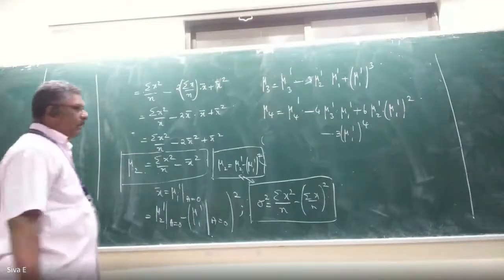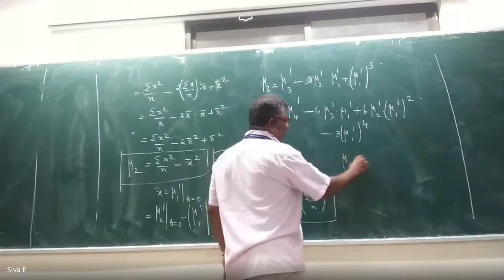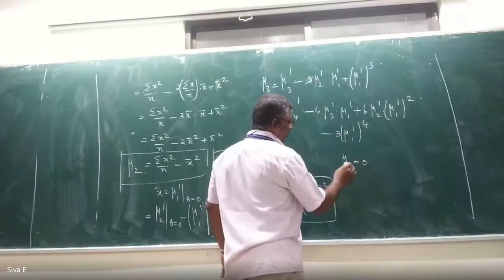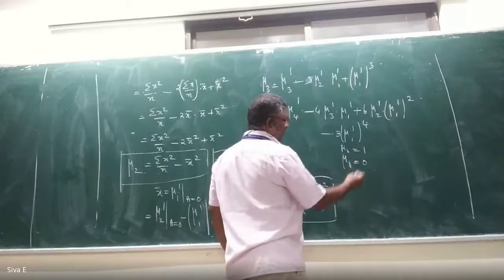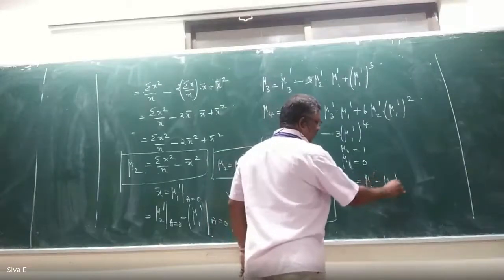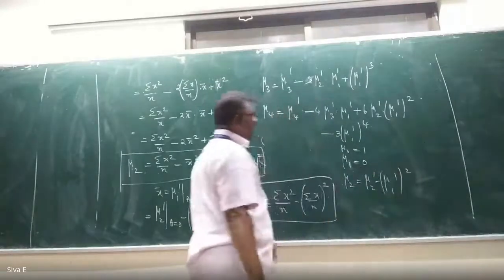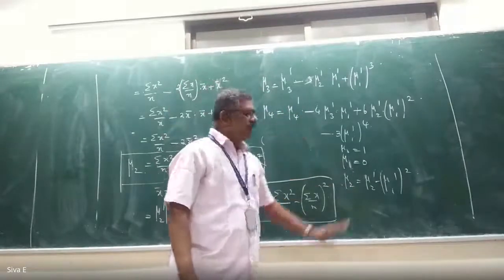So what are the formulas we are getting? Summarize: mu0 equal to 1, mu1 equal to 0, mu2 equal to mu2 dash minus mu1 dash whole square, mu3 equal to this one, mu4 equal to this one. You have to remember all the formulas.